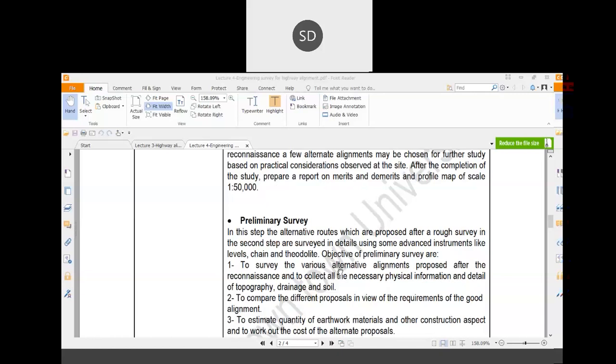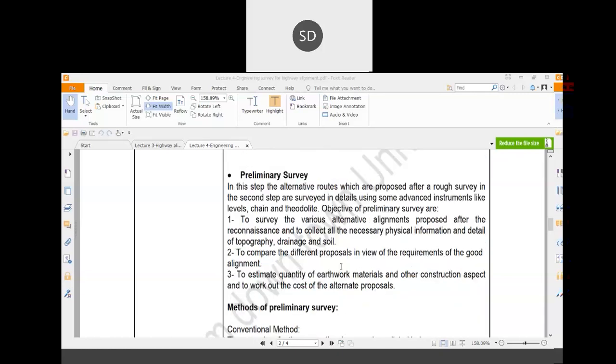Now coming to the next survey, that is the preliminary survey. Basically that is the third step of the survey. In the third step, what you have to do is survey the various alternative alignments proposed after the reconnaissance, and collect all the necessary physical information and details of topography, drainage and soil. In the preliminary survey, the detail to be collected would be much more precise than in the second stage of the survey. After that, you will compare the different alternative alignments, and after the preliminary survey, you will suggest only one alternative road.